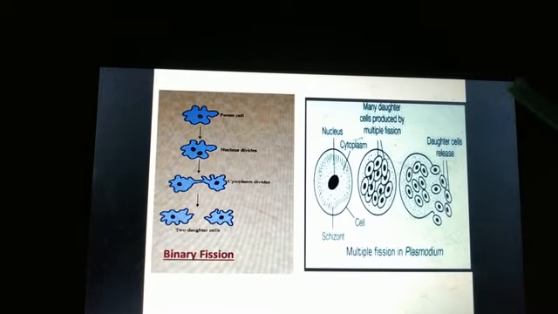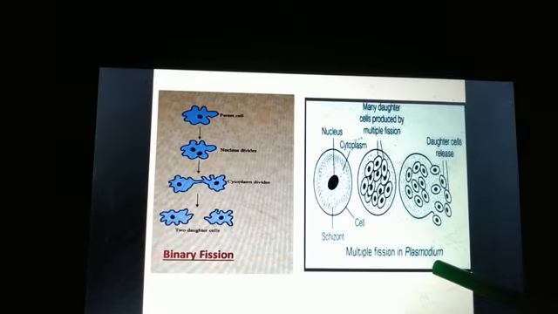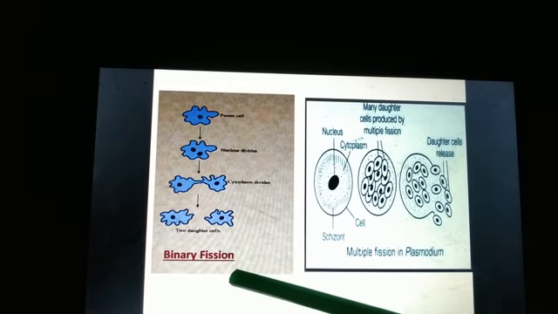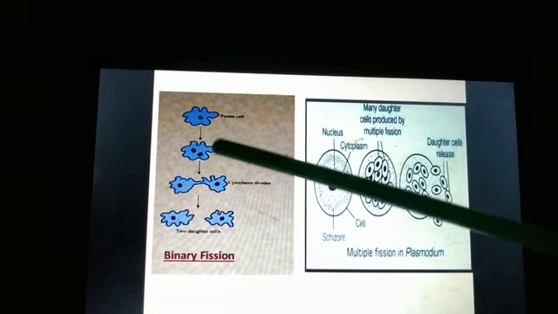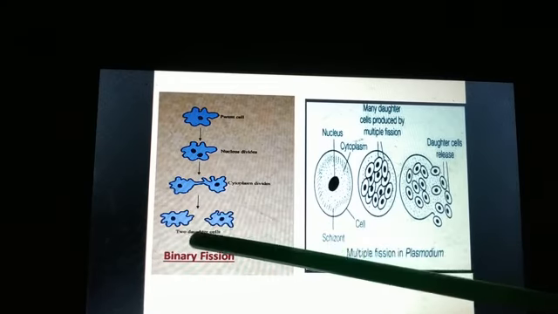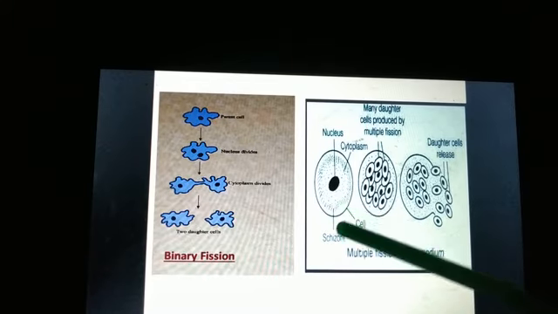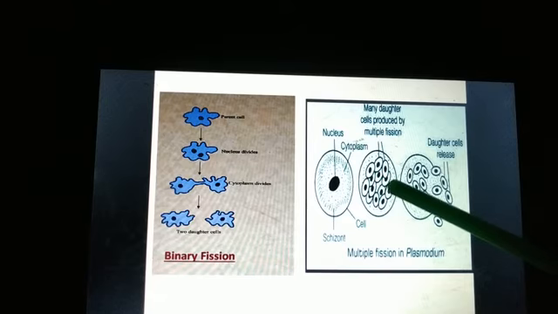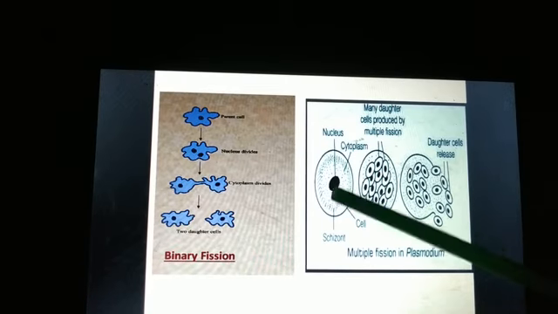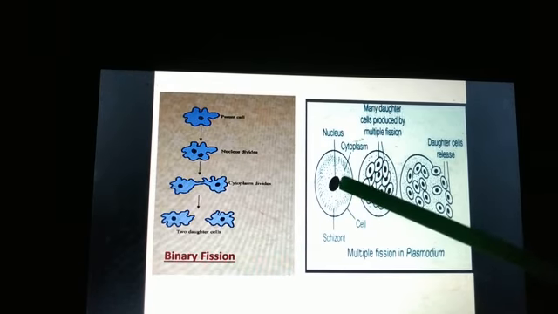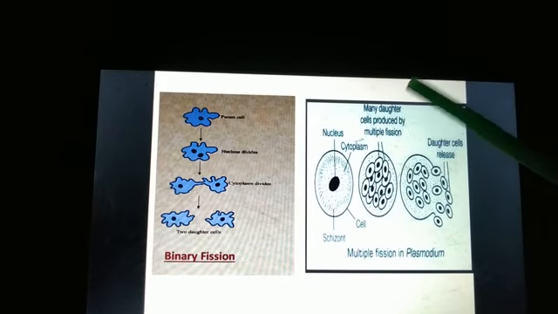So here you need to remember the organism which undergoes multiple fission and binary fission, and a little bit of the process also. Here we are getting two daughter cells and here we are getting many daughter cells. And the schizont is seen in multiple fission and the process is schizogony.